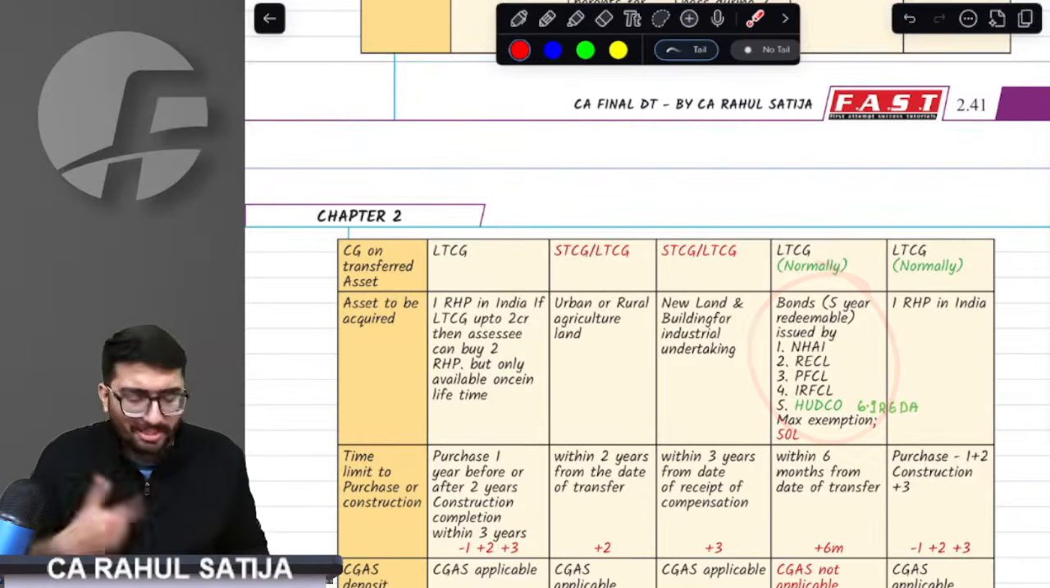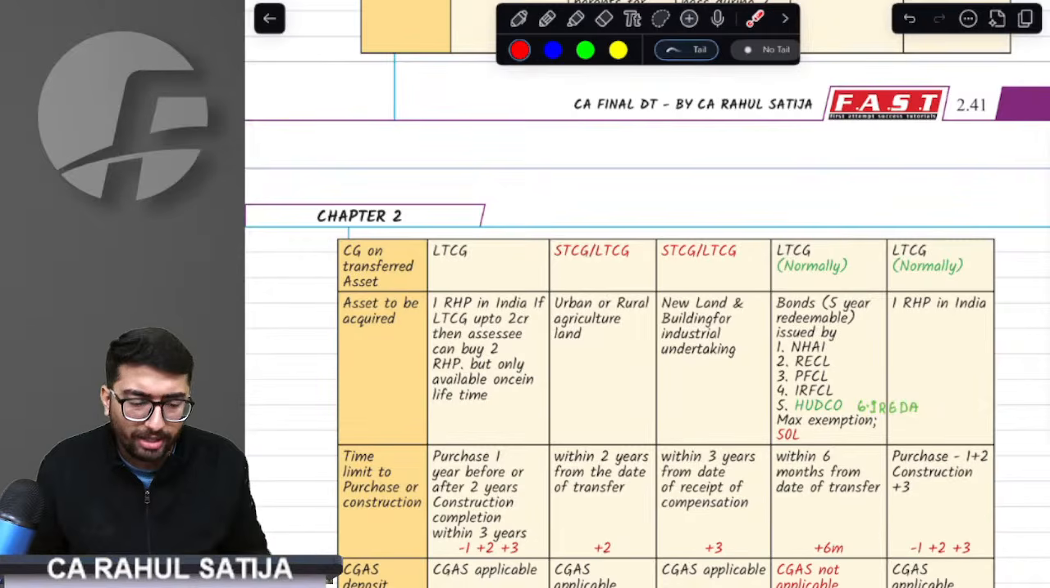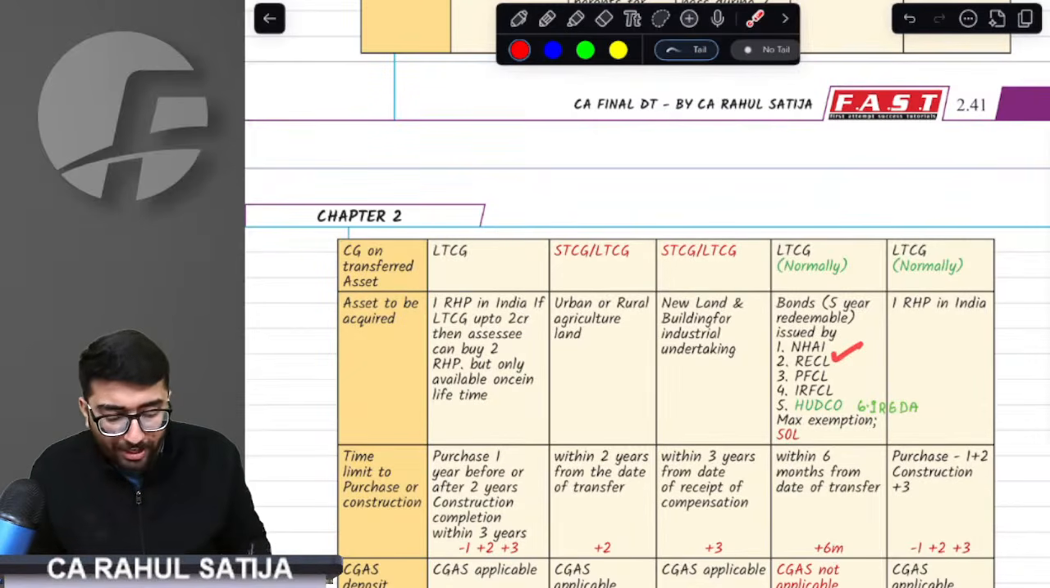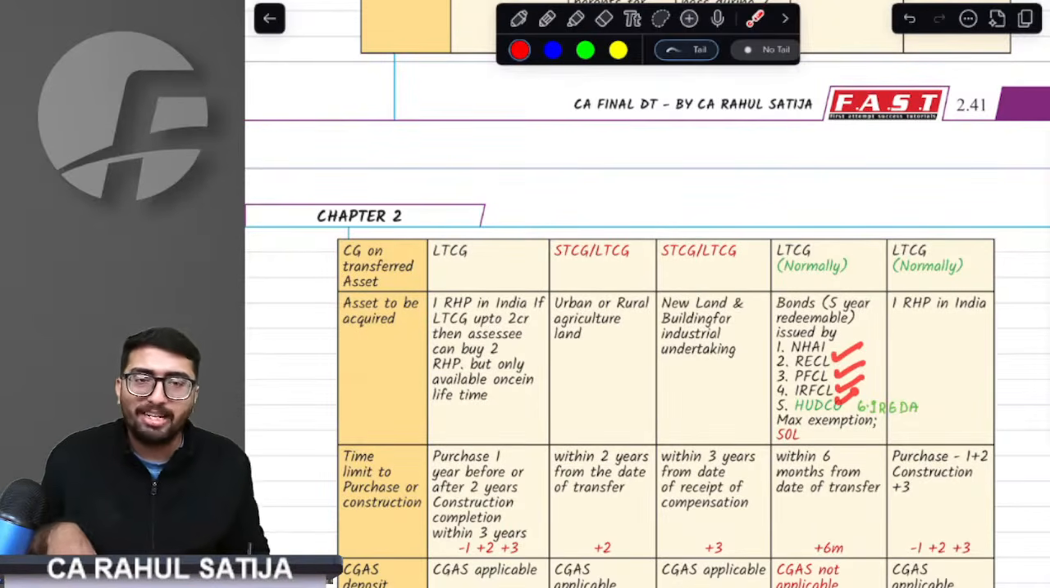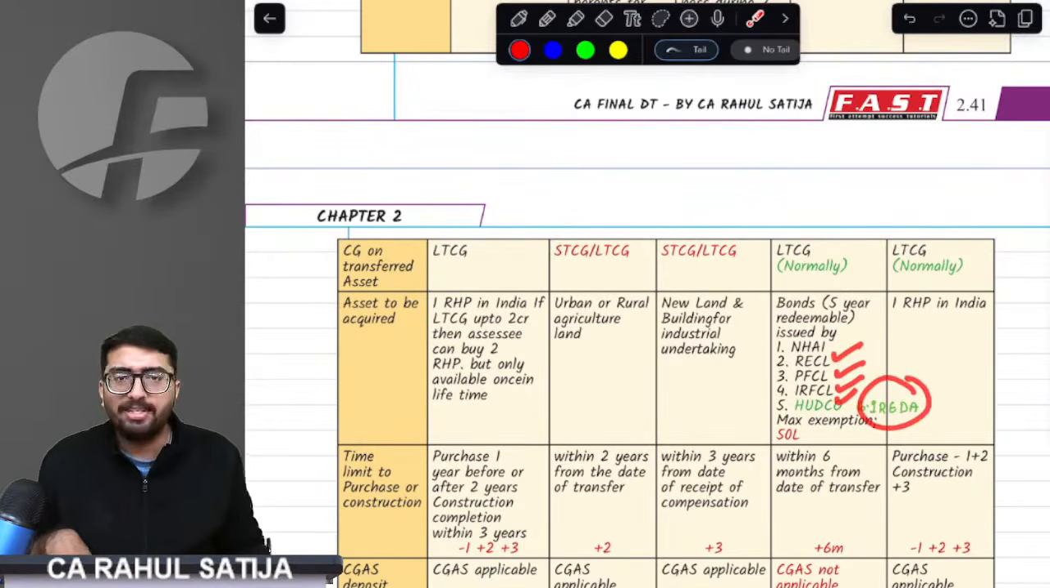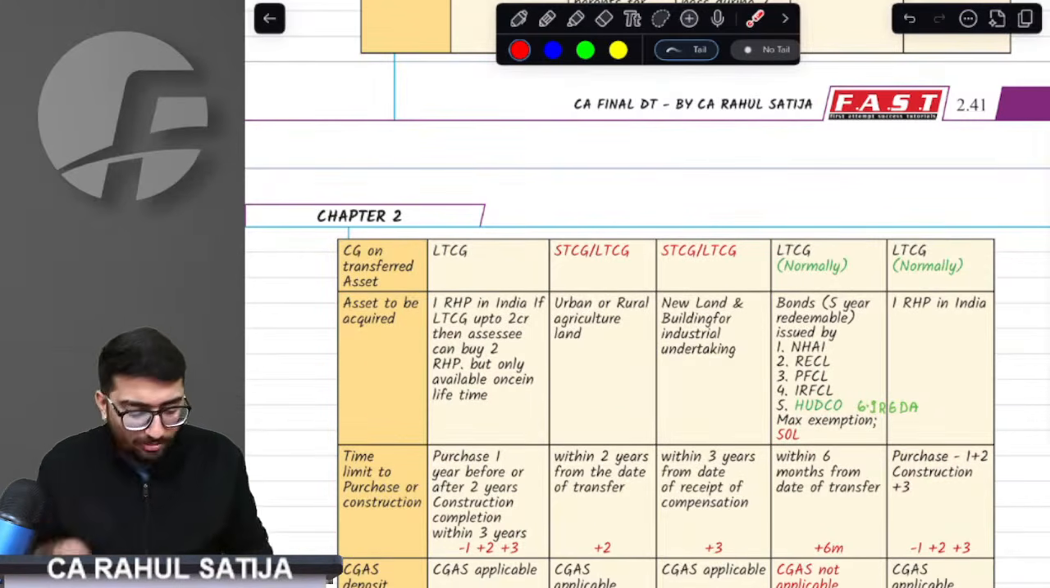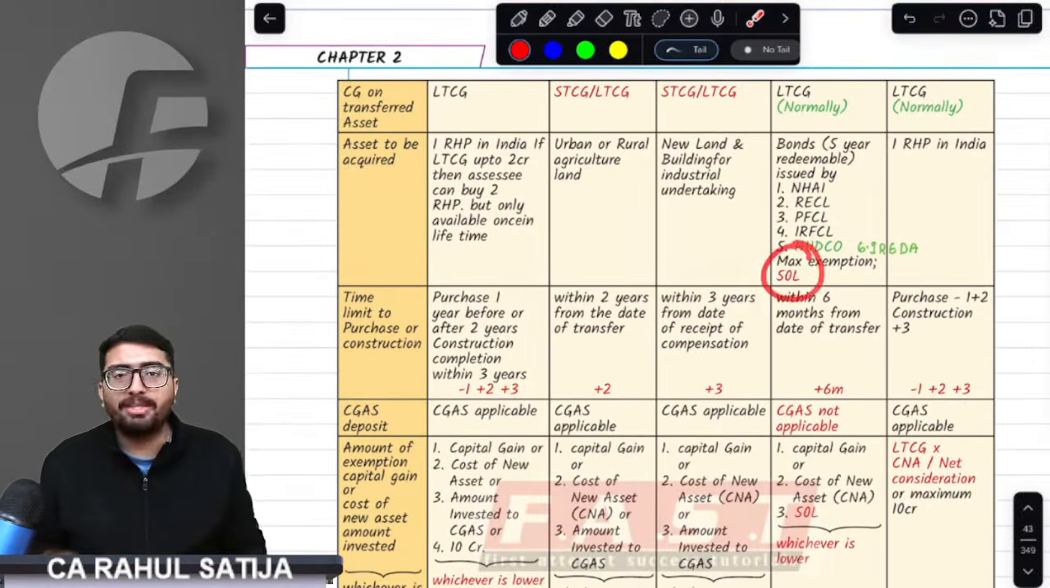What do you have to buy? You have to buy bonds; you can buy either of the 6 bonds. Sir, what are those 6 bonds? First of all, NHAI bonds, the National Highway Authority of India. You can buy Rural Electrification Corporation Limited, Power Finance Corporation Limited, Indian Railway Finance Corporation Limited, HUDCO, which is Housing and Urban Development Corporation, or IREDA, which is Indian Renewable Energy Development Agency. You can buy any of the six bonds, and a maximum of 50 lakh rupees exemption you are going to get.